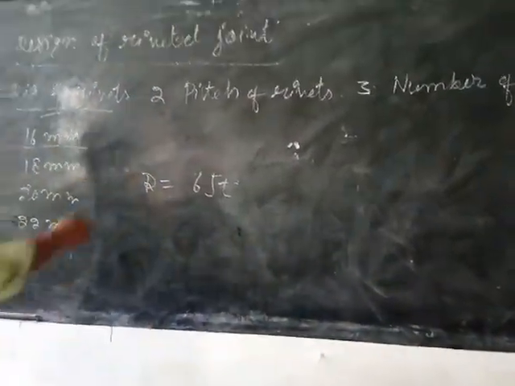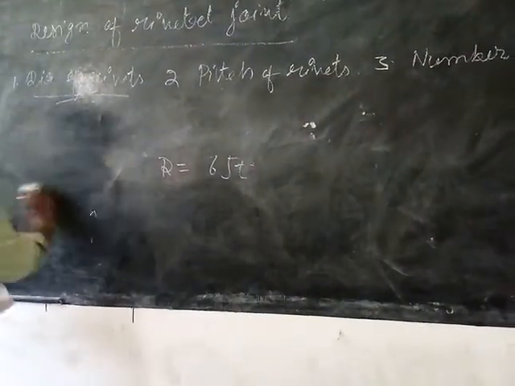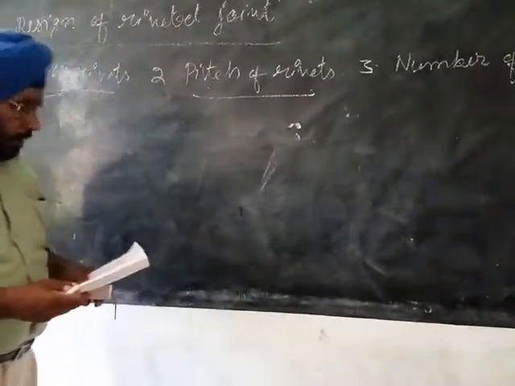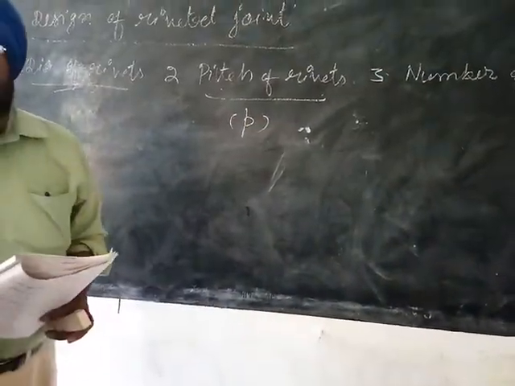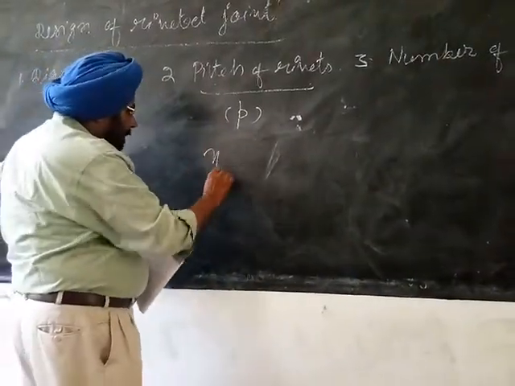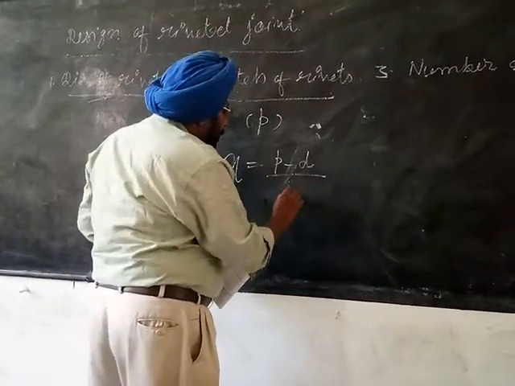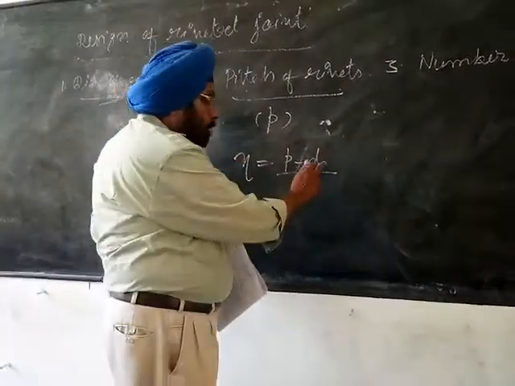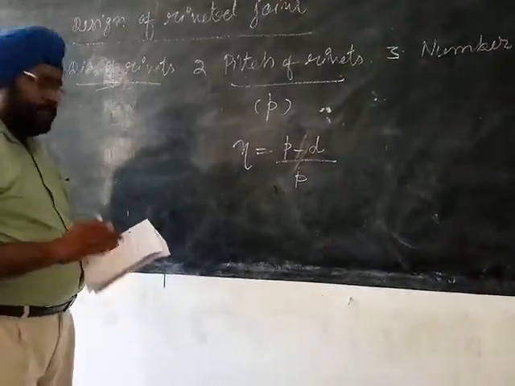So the second step is pitch of rivets. Pitch of rivets is denoted by small p. If the efficiency of the riveted joint is given, then the pitch is obtained from the relation: efficiency theta is equal to (P minus D) upon P, where theta is the efficiency of the riveted joint, P is the pitch of the rivets, and D is the gross diameter of rivets.